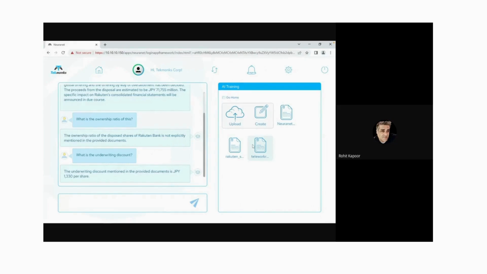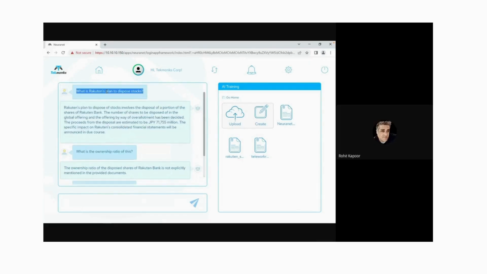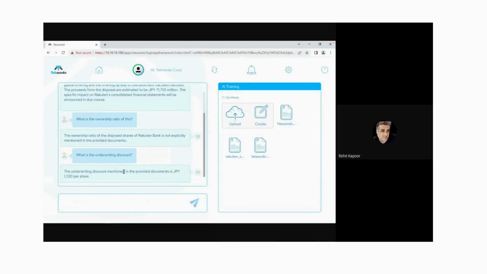Okay, so this is an ongoing thing. It's not only giving me information, but it's also keeping the context. When I say what is the underwriting discount, it already knew it's talking to me about Rakuten, plan to dispose of. So it understands the context from that. And what's happening in the back is a lot of custom stuff. Part of this is obviously the AGI pipelines, but there's a lot of custom stuff happening in the back, including searches, retrieval of information, training the neural net in context, and things like that. Because you saw, I was able to train it very quickly.